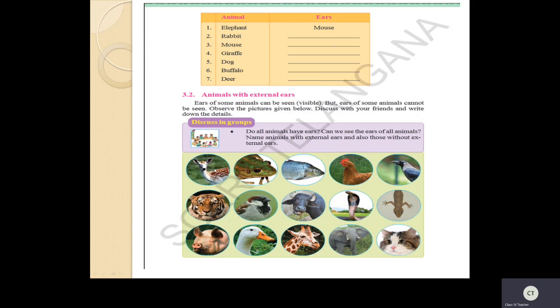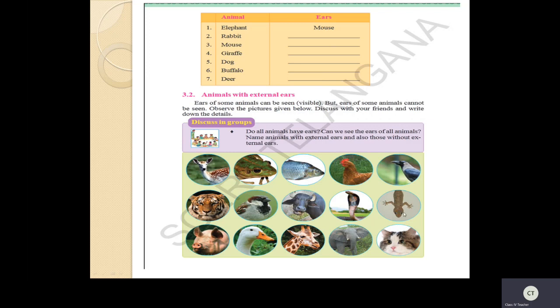What you have noticed? First, let us see the external ears. So deer has an external ear. Yes, tiger, pig, okay, buffalo, giraffe, elephant, cat. So all these have the external ears. But these: frog, fish, hen, crow, sparrow, duck, snake, lizard.